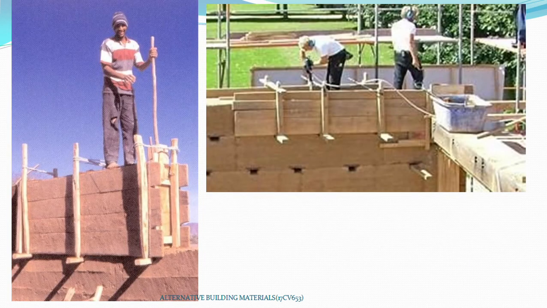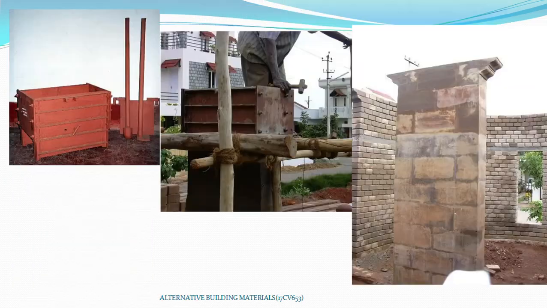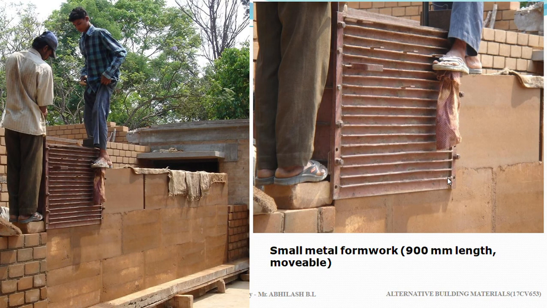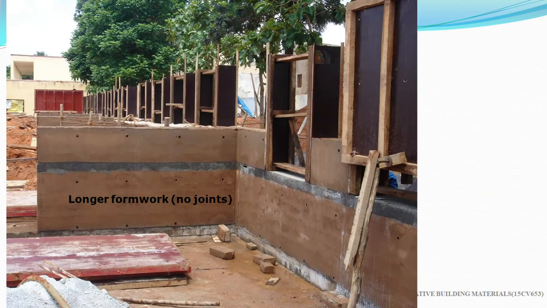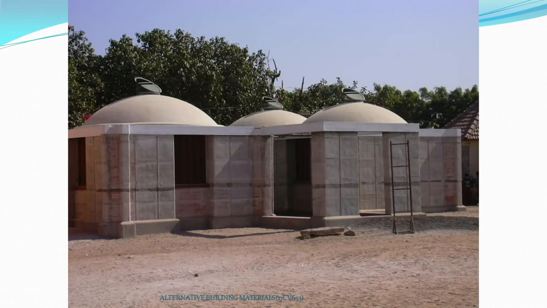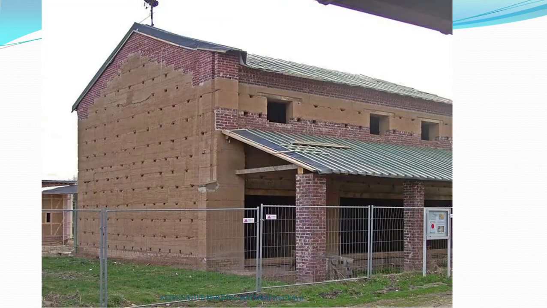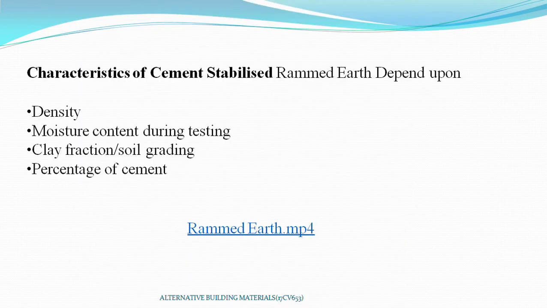This is one example of a rammed earth structure, and you can see here hammers and formwork and how the walls are constructed. Small metal formwork also can be used, 900 mm length movable, and wooden formwork also you can consider with a longer dimension, and longer formwork without joints also can be used for the rammed earth construction. And this is one structure which is made up of rammed earth.